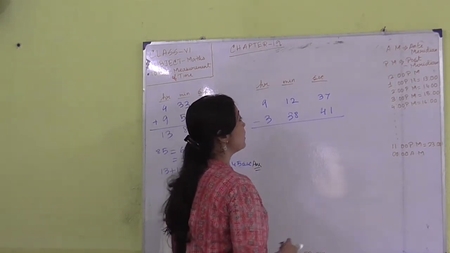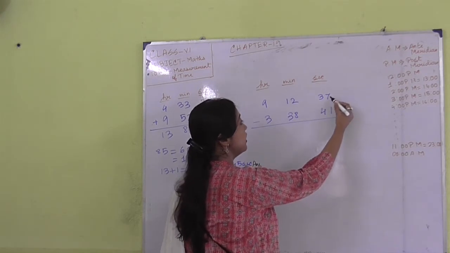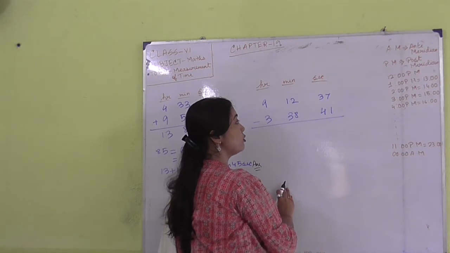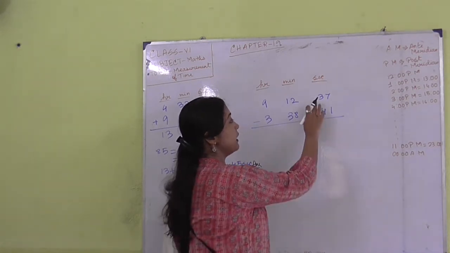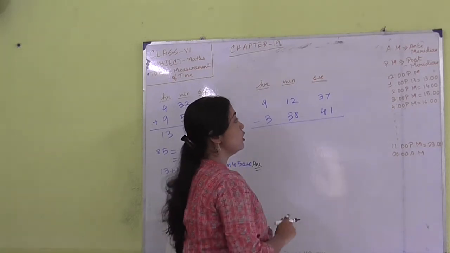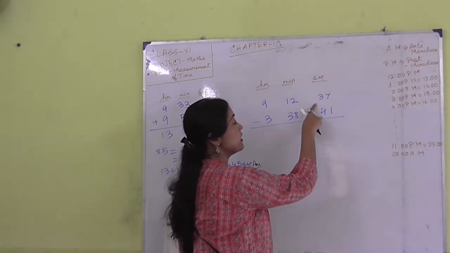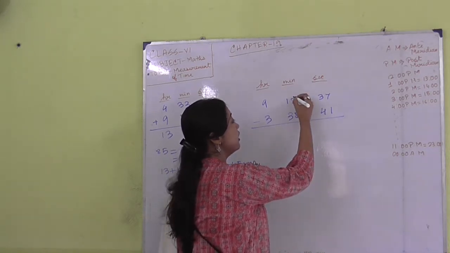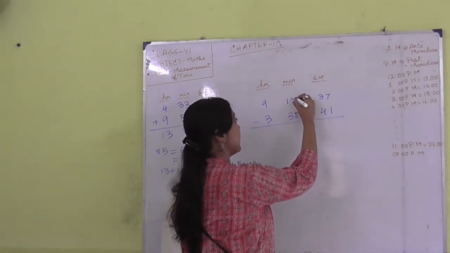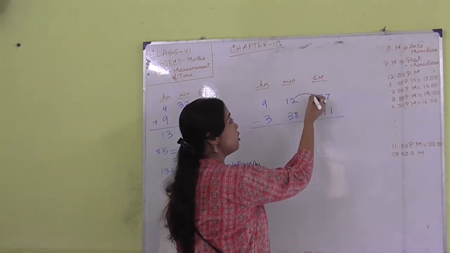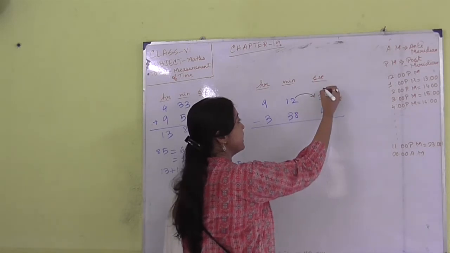Next I have taken one subtraction in order to show you how to subtract in time. Here you can see that in this subtraction the upper part is smaller than the lower part. In subtraction the upper part should be greater than the lower part. So you can see that in this case the upper part is smaller. So what you have to do is borrow 1 minute from here.